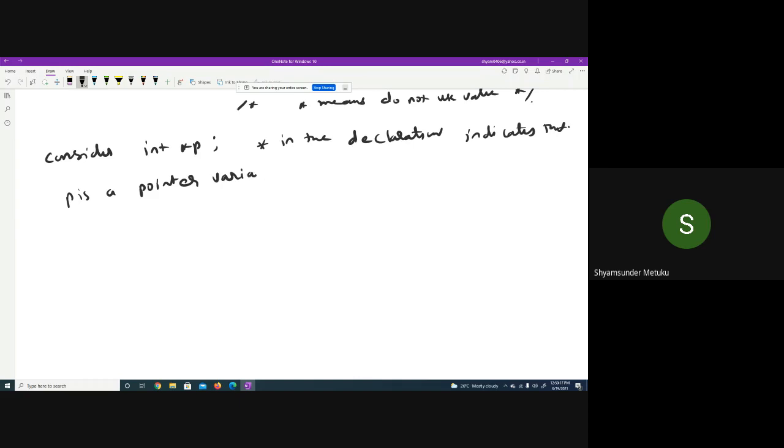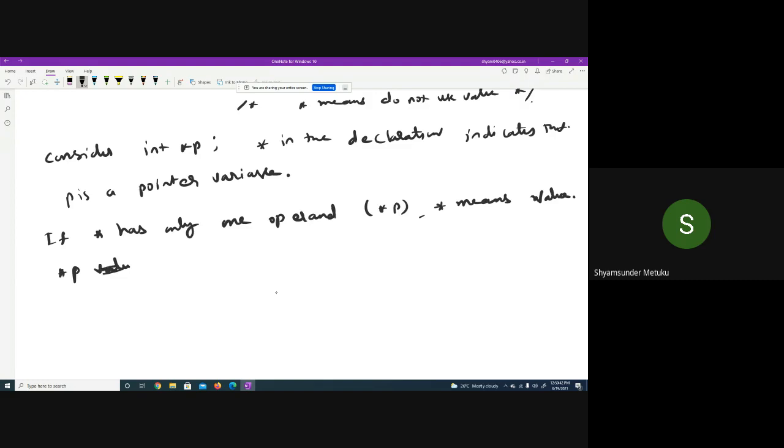If star has only one operand in statements, like *p, then star means value, value at address p.